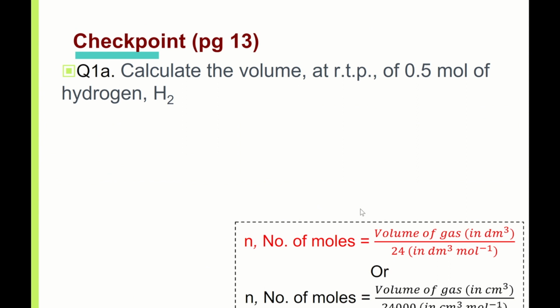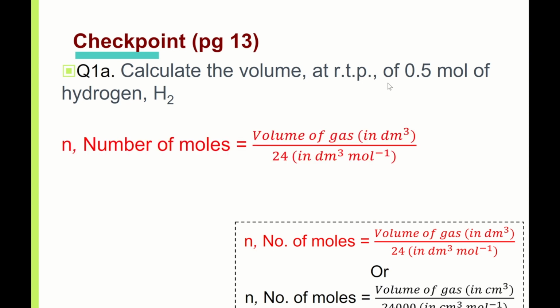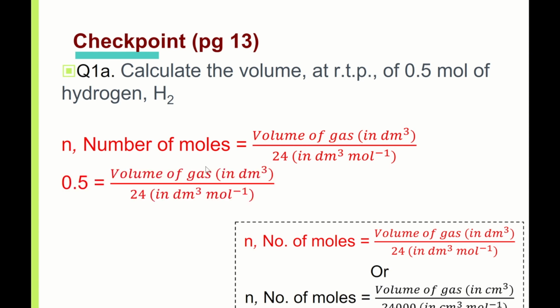Okay, so let's try page 13 of your notes. Question 1a. You are given 0.5 moles of hydrogen. The question asks, what's the volume? We know that 1 mole is 24 dm cube. So if I have 0.5 moles, all I need to do is 0.5 times 24, and I'll get 12. Leave your answer in 3 SF.